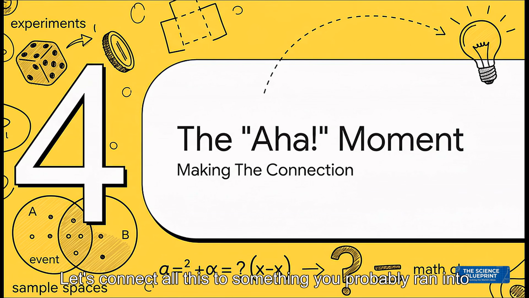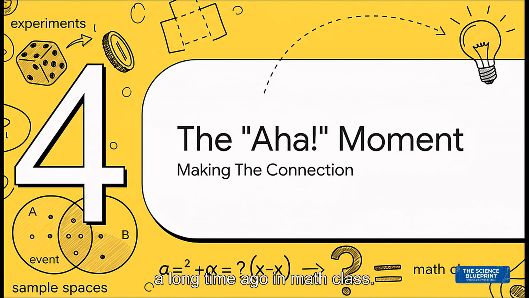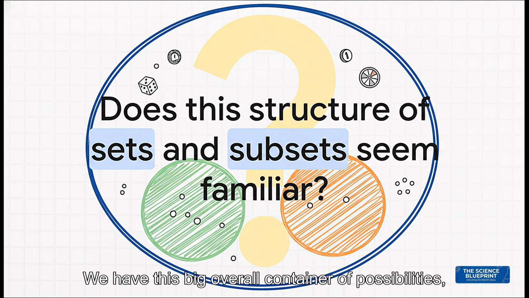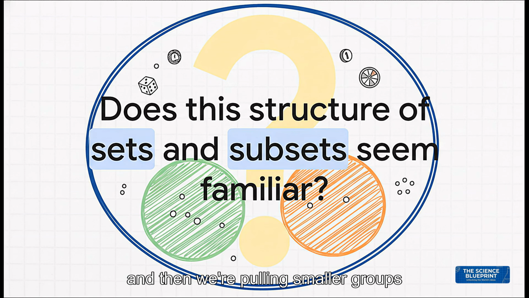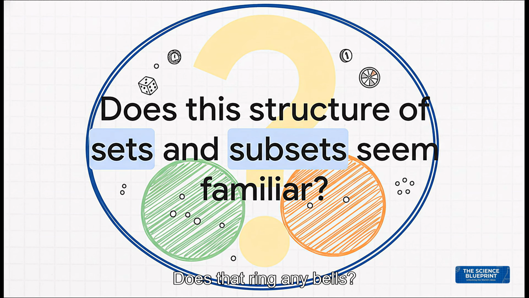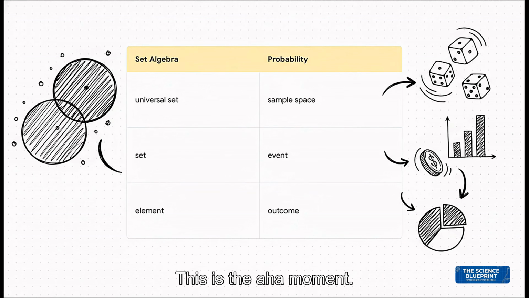Let's connect all this to something you probably ran into a long time ago in math class. Just think about it for a second. We have this big overall container of possibilities, and then we're pulling smaller groups of possibilities out of it. A large, universal set with smaller subsets inside it. Does that ring any bells? Because here it is. This is the aha moment.